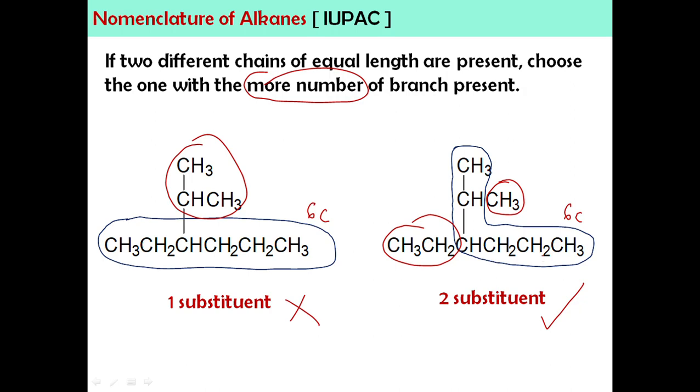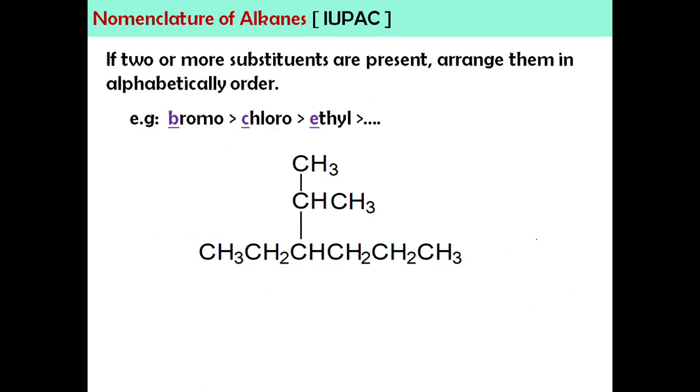Okay? Extra rule yang seterusnya, if 2 or more substituent are present, we going to arrange them in alphabetical order. Jadi kena tengok alphabet A, B, C is important. So contoh bromo, kloro dengan etil. Kita akan tulis bromo dulu sebab huruf B dulu. Lepas huruf B, huruf C. Lepas tu huruf E.